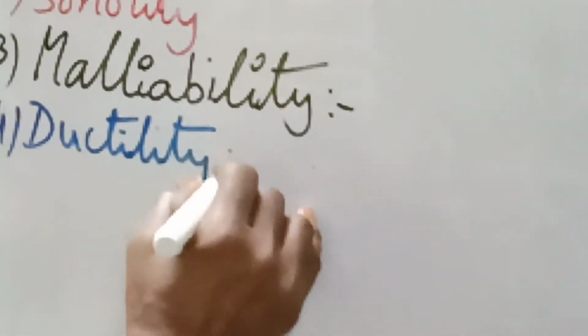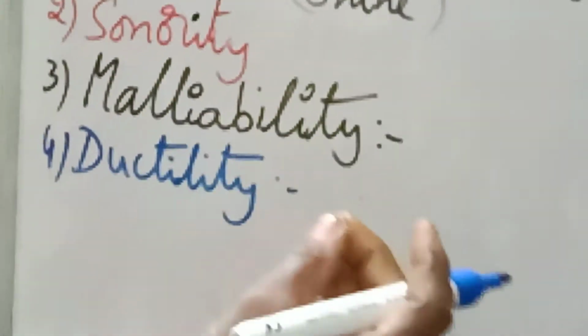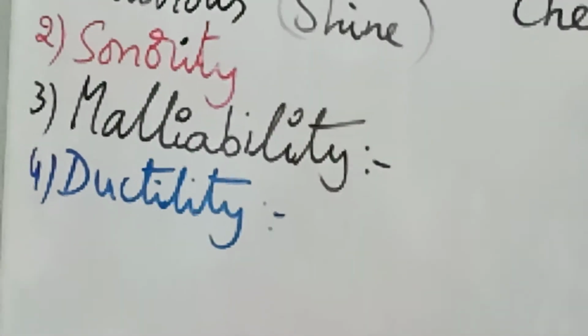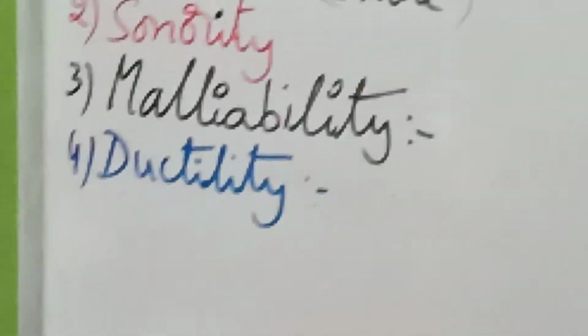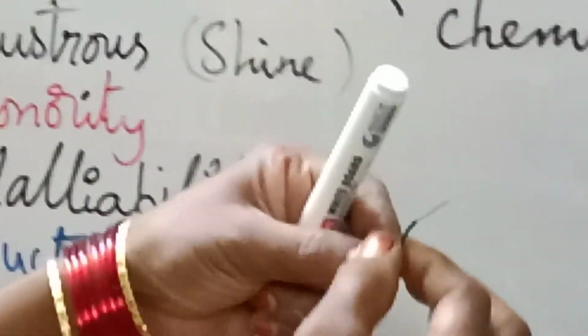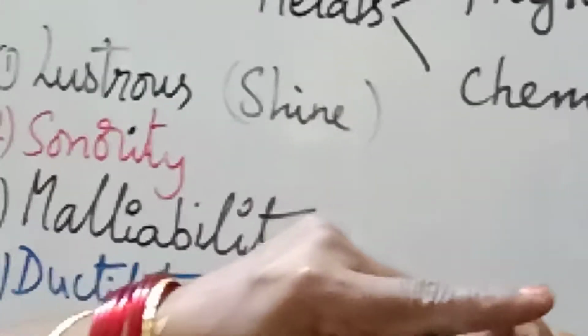Ductility means that a metal can be drawn into very thin wires. Here we find a copper wire, a very thin wire. If you visit a goldsmith shop, they take a small piece of gold, go on hammering, and make thin wires like this.